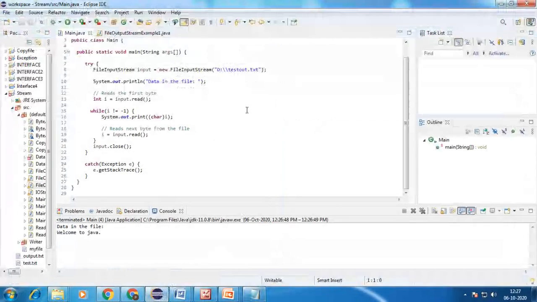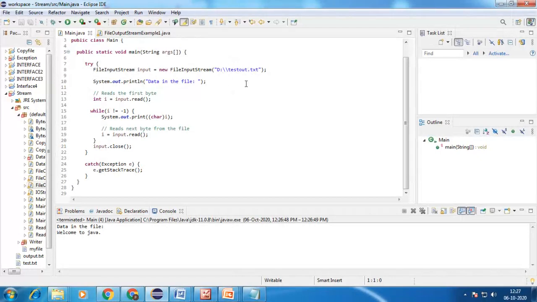Okay, so it reads the value from this desired location, which means it accesses the resource from my local system, and it reads the data from my local system when I use this particular class called file input stream. So that was the use of the file input stream class, which is used to read the data from the desired location.